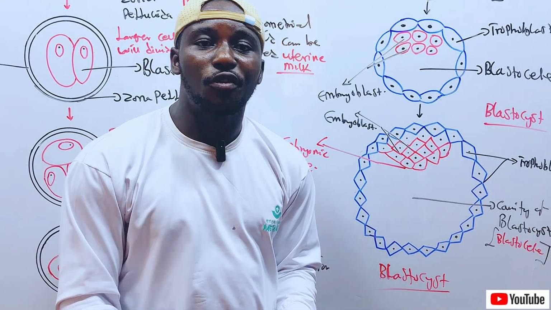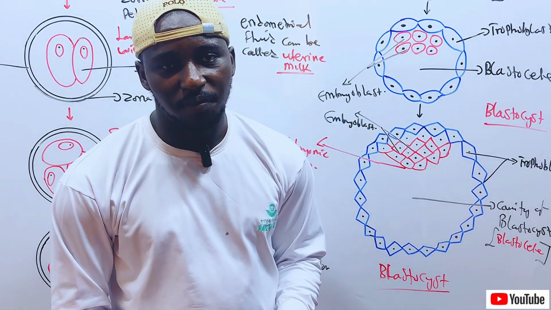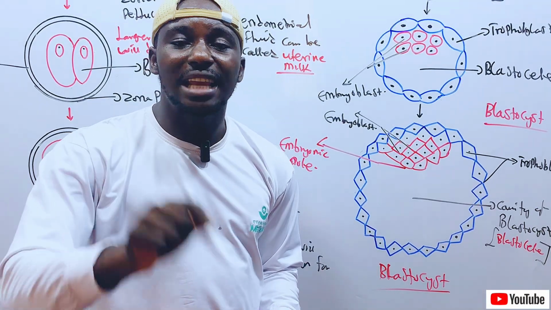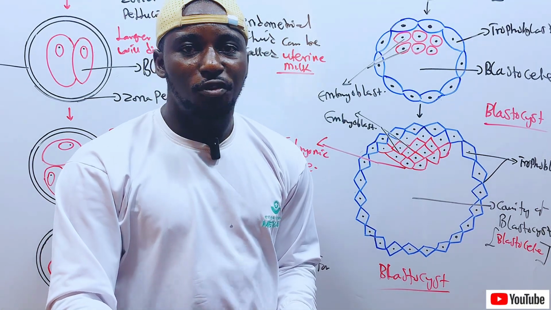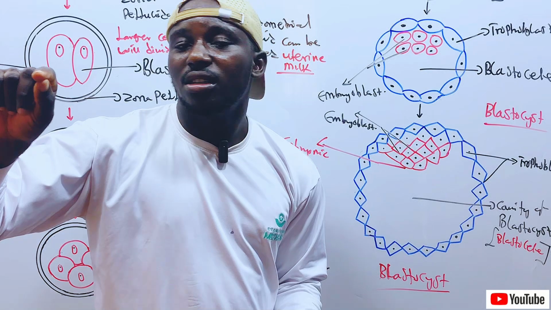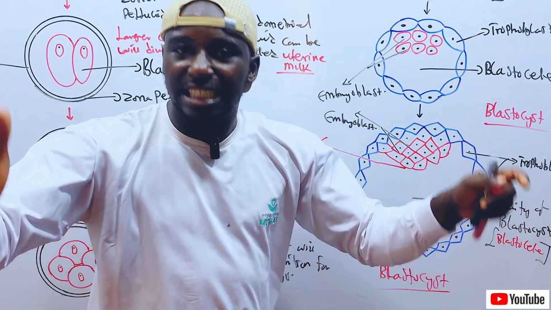The actual place for implantation to occur is the uterine cavity. That is why the zona pellucida has to guide the fertilized oocyte, which is the early embryo, from its journey at the ampullary region of the uterine tube to the uterine cavity where implantation will take place. It must guide it.